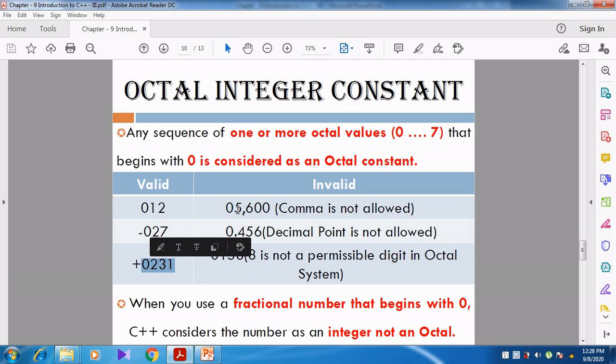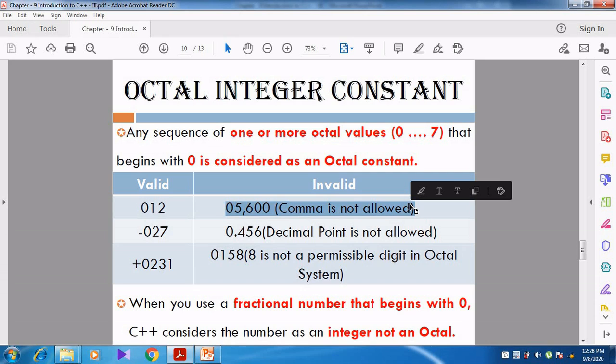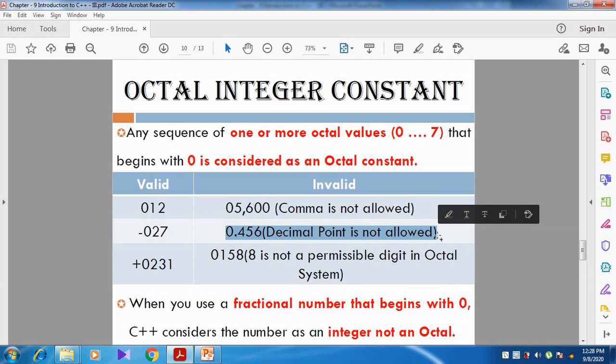Right. Then see the invalid ones. 05,600: comma is not allowed. That is invalid. Then 0.456: decimal point is not allowed. See, a decimal integer constant alone can accept 4.56 or 0.456. Whereas the octal integer constant does not accept the decimal part, that is, a fractional number.